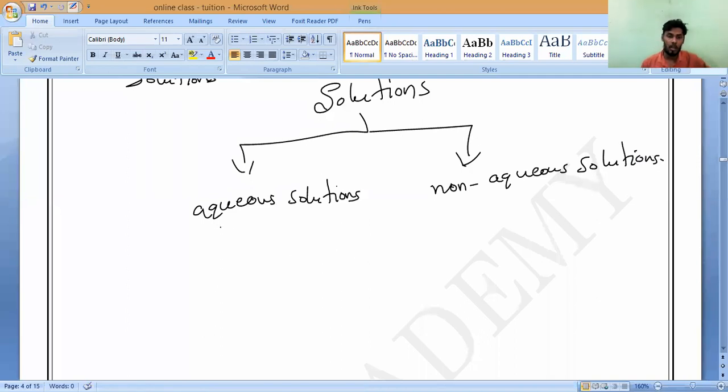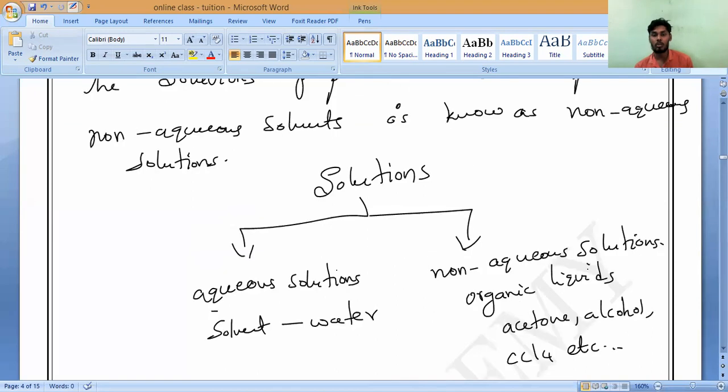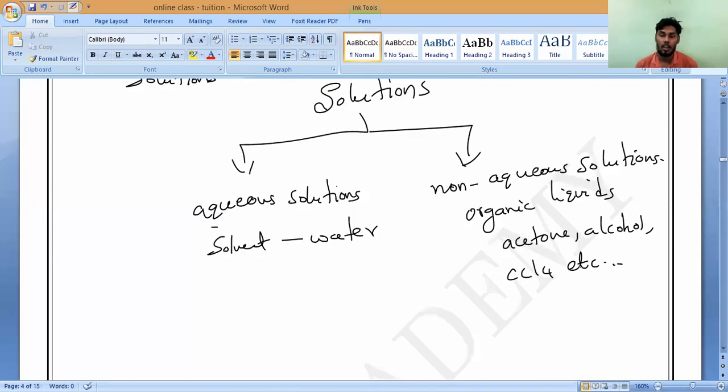In an aqueous solution, the solvent is water. Water is the aqueous solvent. But here, the solvent is an organic liquid. Examples are alcohol, acetone, carbon tetrachloride, and so on. Please note it down. This is about aqueous and non-aqueous solutions.